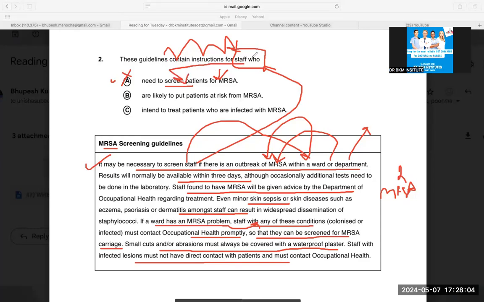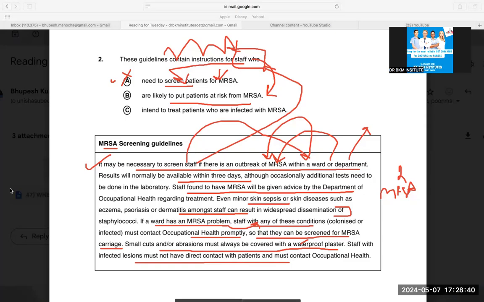The guidelines contain instruction for the staff who are likely to put patients at risk from MRSA. This can be my answer, because they were telling again and again that staff having MRSA should undergo investigation. Otherwise, they can spread it. Even minor sepsis can spread. That means they can spread it to other patients. And then they were saying small cuts and everything should be covered. So the staff who themselves have MRSA can spread it to others. This can be one of the answers.